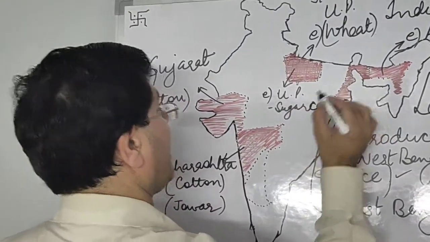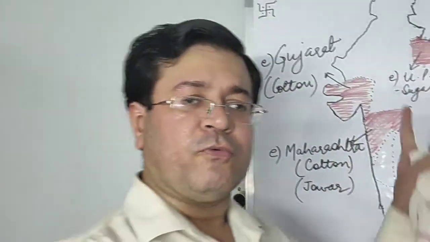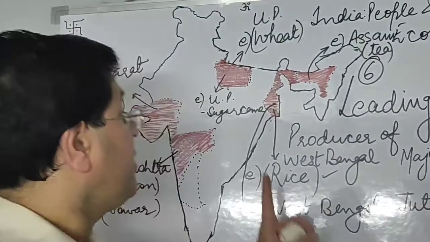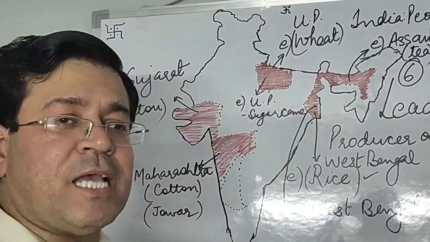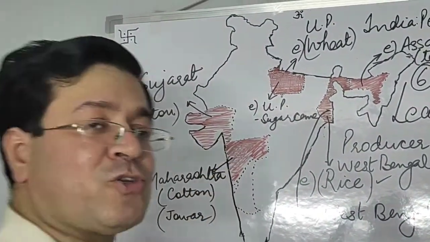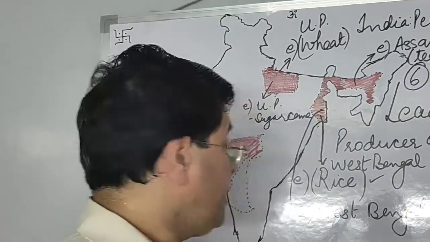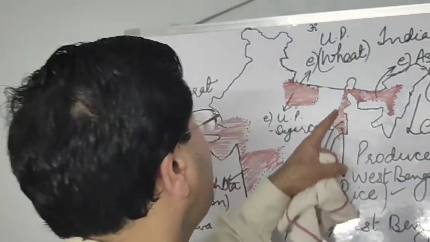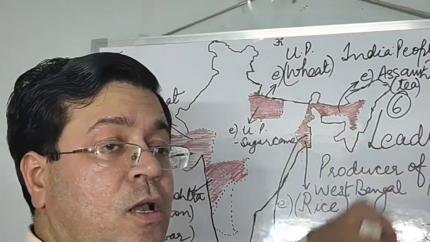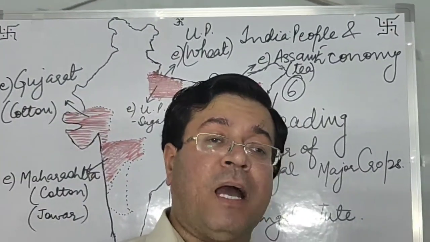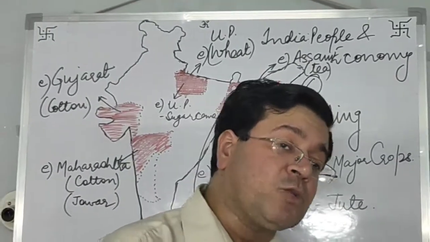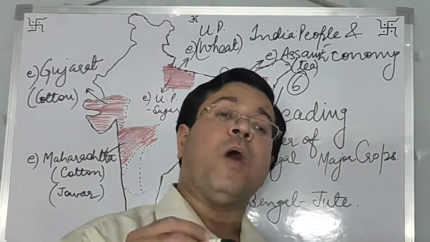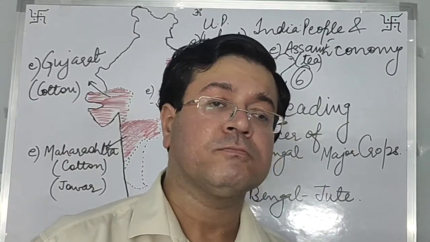Now in this manner we have done Uttar Pradesh for wheat and sugarcane, we have done West Bengal for rice and jute, we have done Maharashtra for cotton and jawar, we have done Gujarat for cotton, and we have done Assam for tea. All are going to be there in your map work, and it is very easy to remember the locations. So once you should practice yourself.